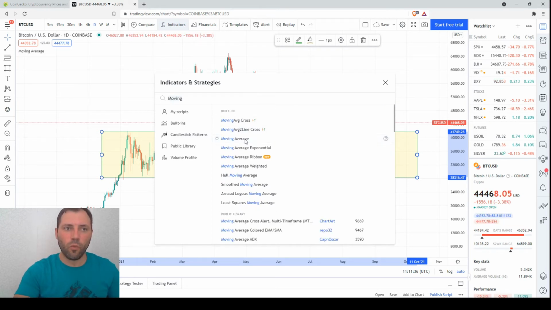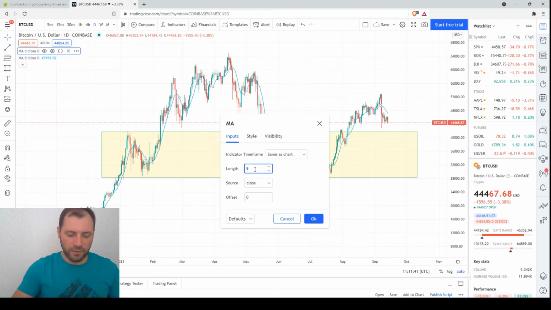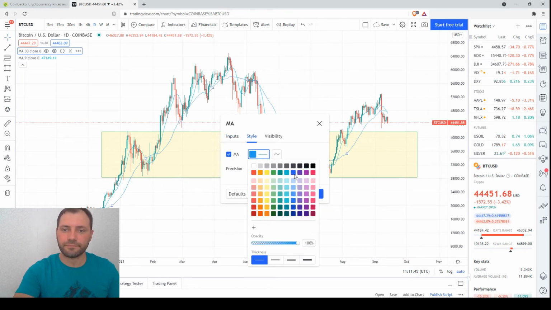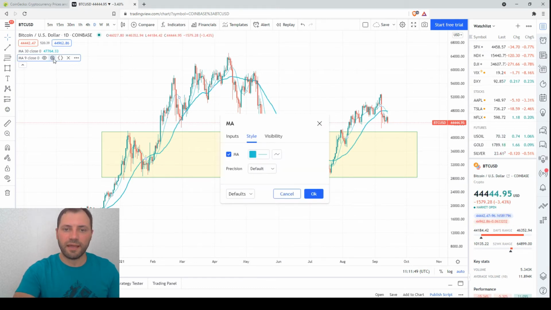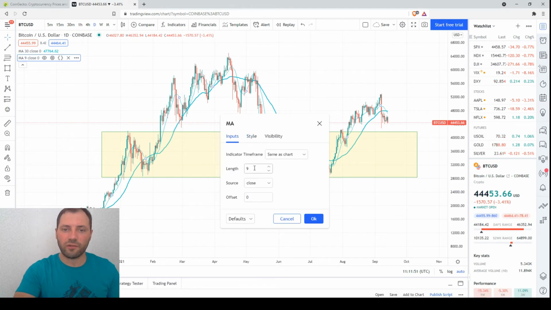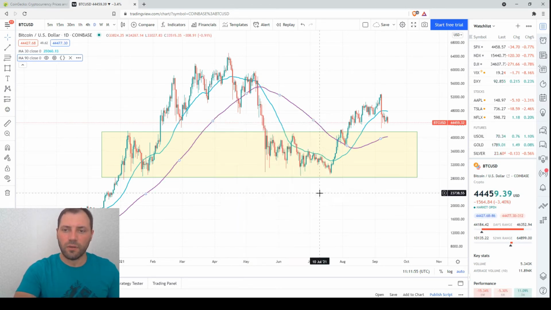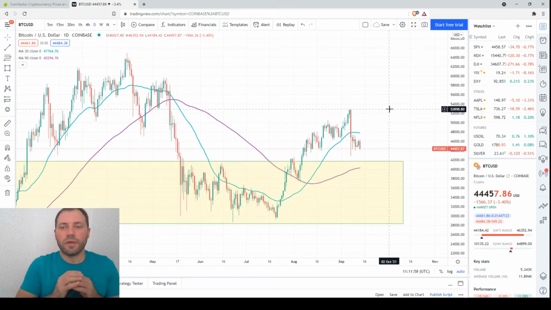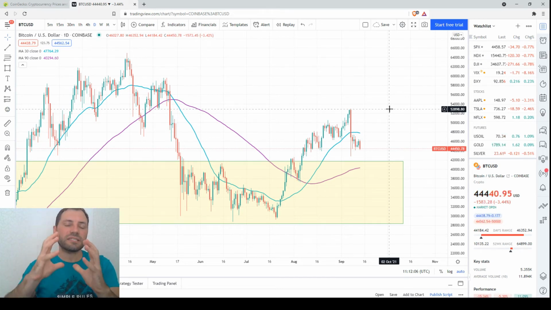I will add them, 1 month and 1 quarter moving averages. So the first one is for the period of 30 days in the daily chart. And the next one is for the period of 90 days in the daily chart, or this is 1 quarter or 3 months. So these are the two key moving averages. Still, the faster one, or the 1 month moving average, is above the 3 month moving average. So this is a bullish signal.